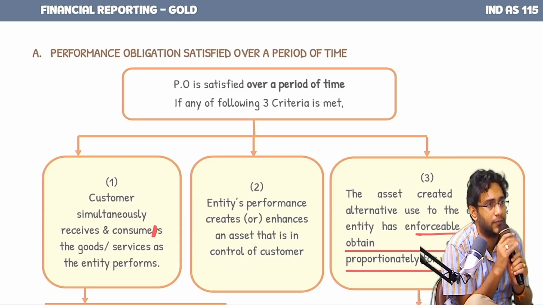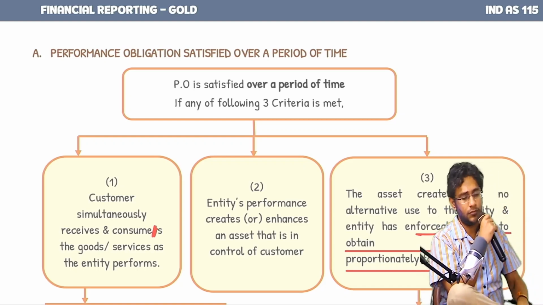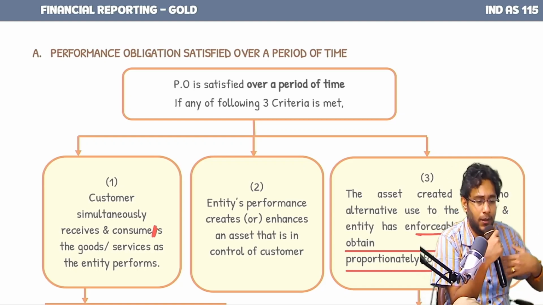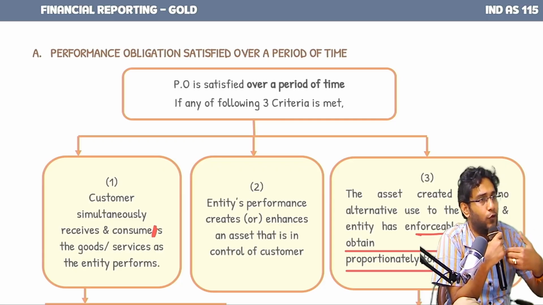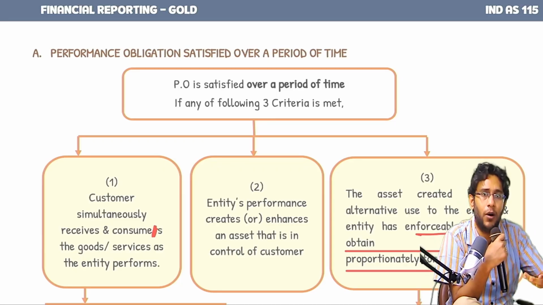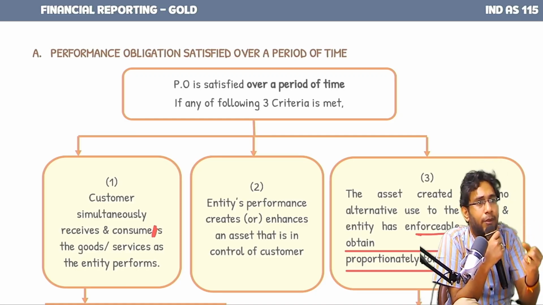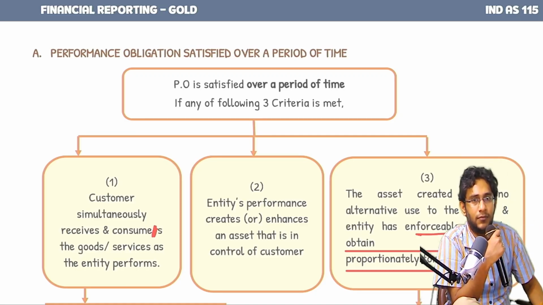As simple as that. Okay. Now, what are these three criteria? First one: our entity performs the delivery of good or service, and as they perform, the customer is simultaneously, immediately receiving benefit out of that. Like our class,